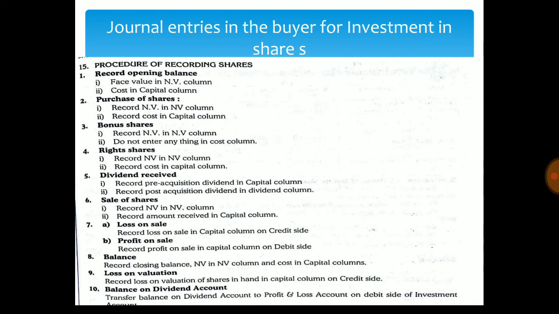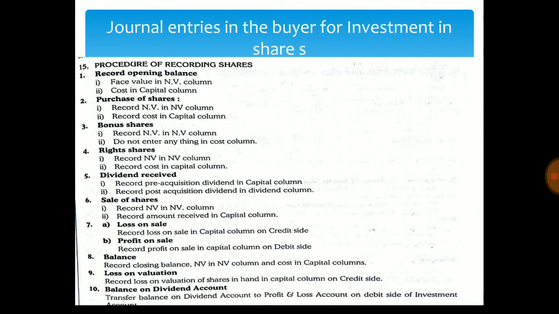Then we record the bonus shares in the nominal value column at the nominal value amount. This amount is recorded only in the nominal value column. It is not entered in the cost column. Then we record the transaction of the right shares in the nominal value column at nominal value, and secondly we record the amount of the cost in the capital column.